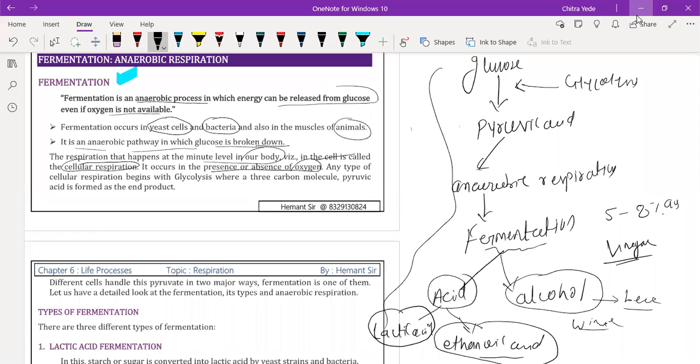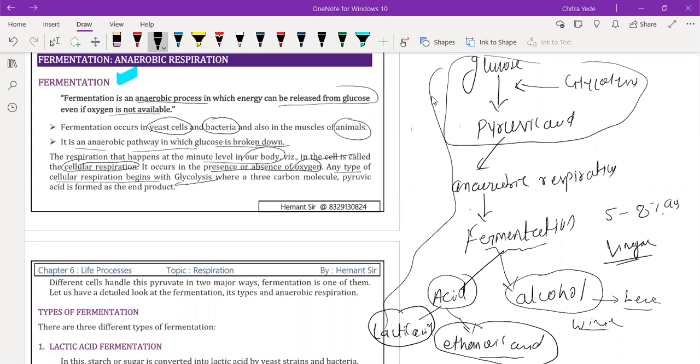If it takes place in the absence of oxygen, it is called anaerobic respiration, and anaerobic respiration is called fermentation. Any type of cellular respiration begins with glycolysis, which is common for both aerobic as well as anaerobic respiration. After the formation of pyruvic acid, the processes are different.